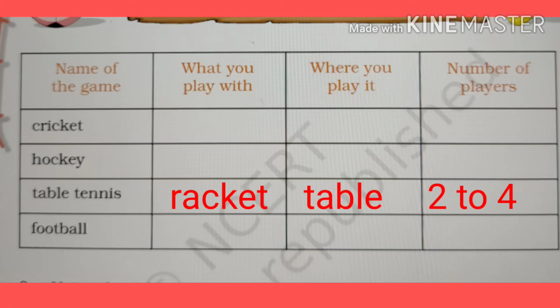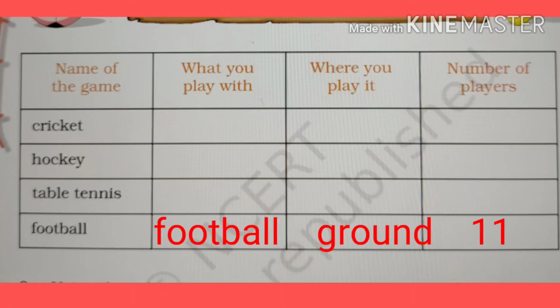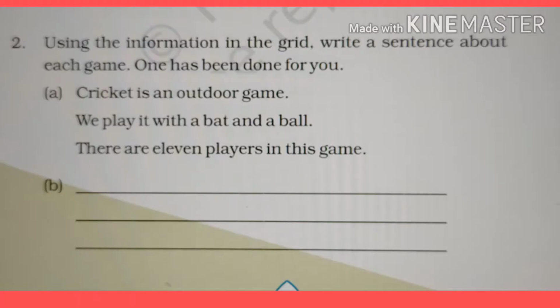Now know about football. What you play with? Football. Where you play it? Ground. Number of players? 11. So now know again football, ground, and 11. Now know about question number 2.